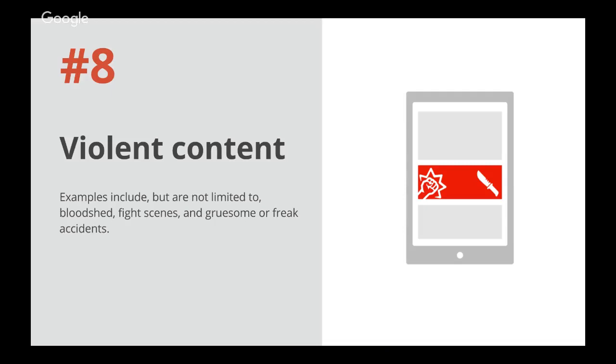The last one being is violent content. Examples include, but are not limited to, bloodshed, fight scenes, and gruesome or freak accidents, as these are categorized as sensitive events and can lead to a bad user experience.